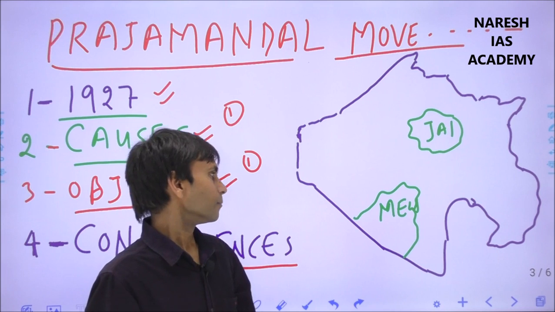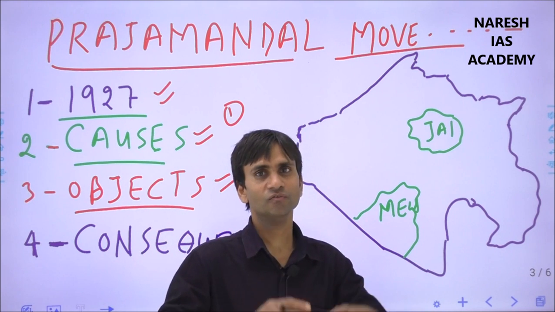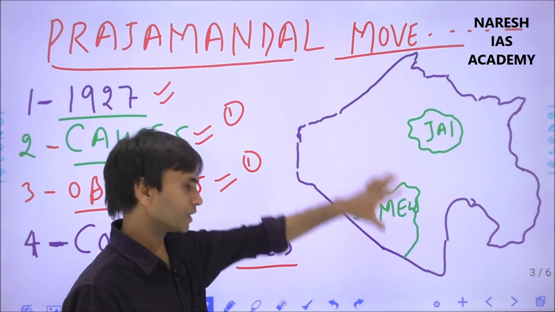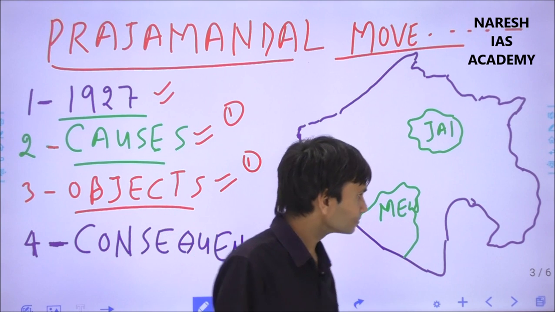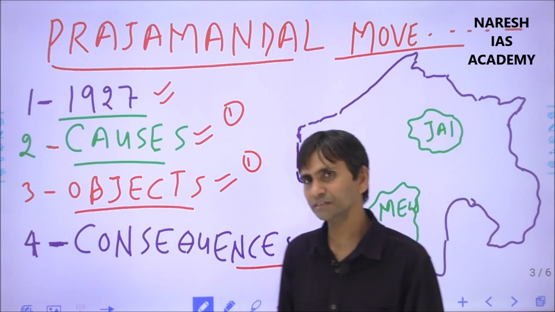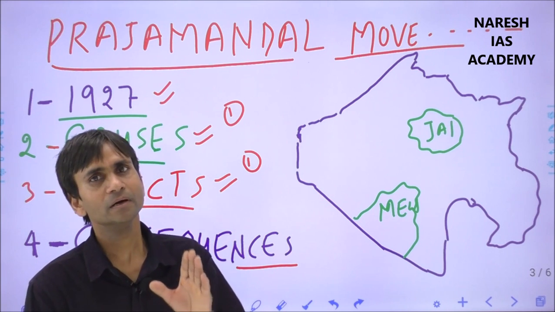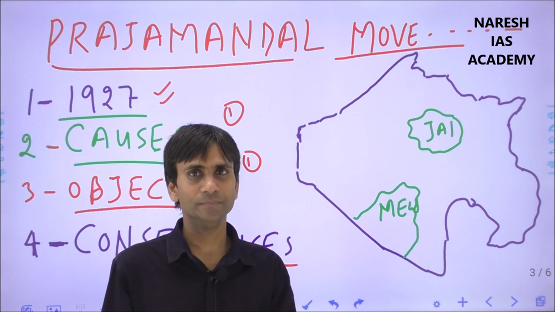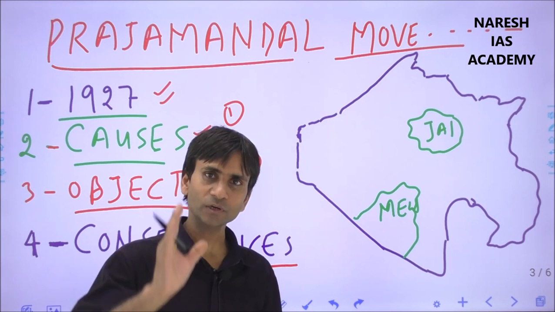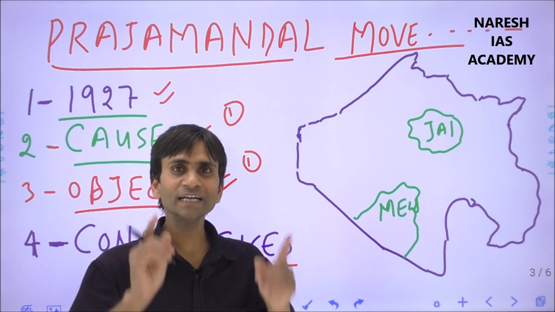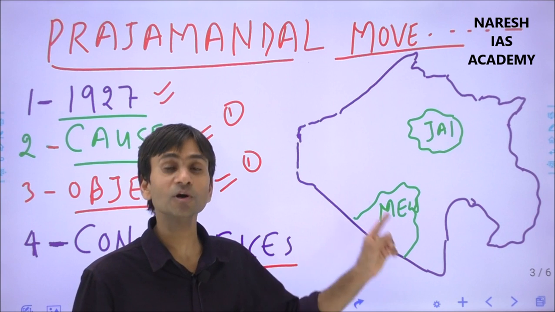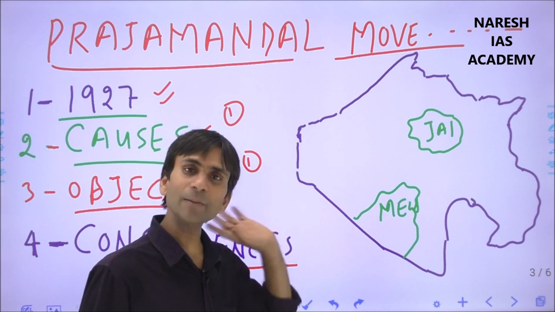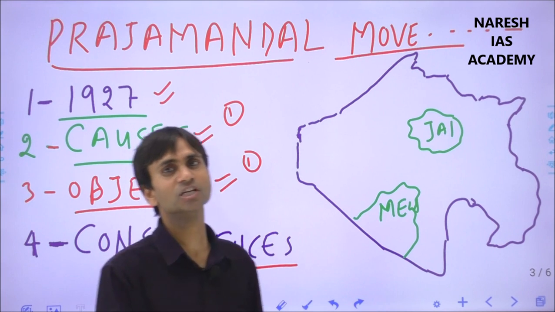Maniklal Verma contributed a great deal to inspiring the people against the Mewar rulers, and finally, at that time, Indian leaders like Mahatma Gandhi, Jawaharlal Nehru, and Vallabhbhai Patel provided affirmative support to the Mewar Prajamandal. On 31st December 1945 and 1st January 1946, the All India State People Conference was held. This was the 6th conference of this organization, at Udaipur, and it was presided over by Jawaharlal Nehru.